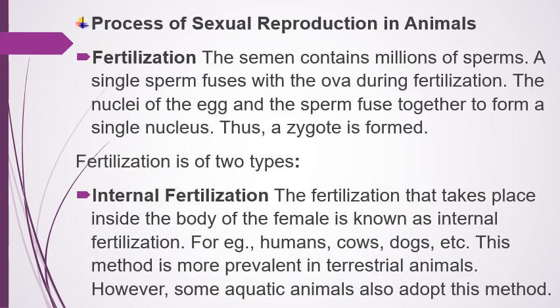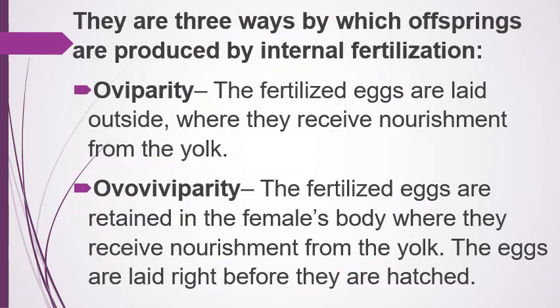The fertilization that takes place inside the body of the female is known as internal fertilization, for example, humans, cows, dogs, etc. This method is more prevalent in terrestrial animals. However, some aquatic animals also adopt this method.